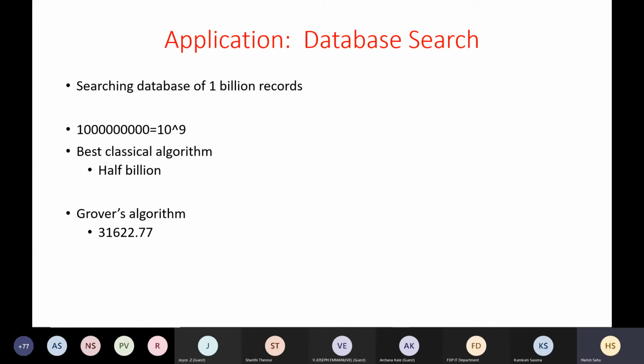But Grover can do it in how much time? Can anyone tell? If we apply Grover on this space, capital N, then Grover can do it in square root of N. 10 raised to 9, square root, that is basically 10 to the power 9 by 2, so 10 to the power 4.5. Yes, sir. So you see this number is very small, 31,000 only. Classically it was half a billion, and if you do quantum Grover's algorithm, then it is only 31,000. So a significant speed advantage you can get.